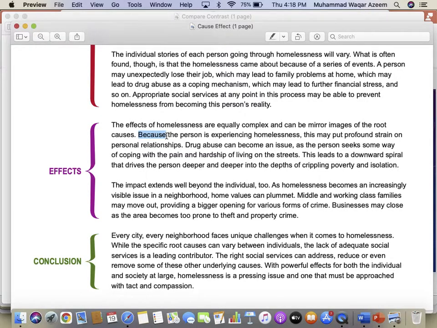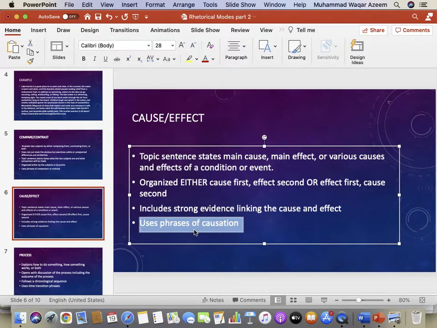So you should use those expressions in your cause and effect paragraph, because that will tell your reader that you are concerned about the effects or the causes of anything. Other expressions that you can use are after effects, consequences, results. Root cause is already here. So you can use such expressions as words of causation, phrases of causation. All right.